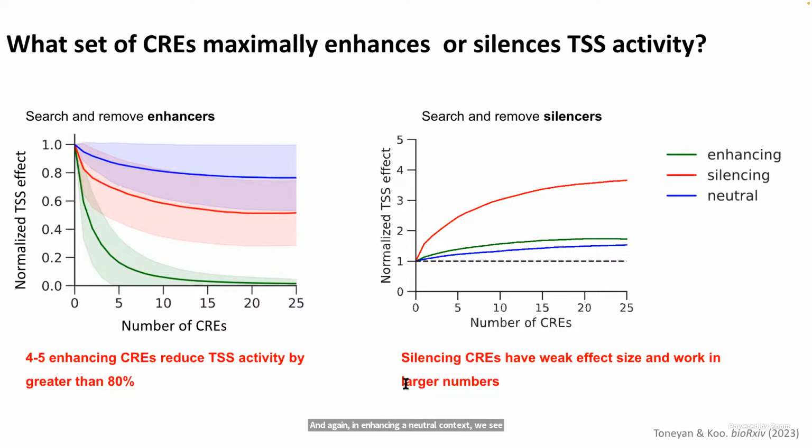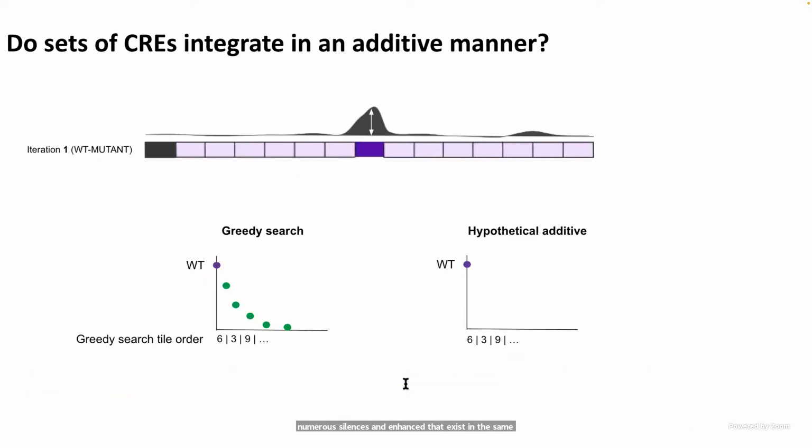So together, it seems that Informer is integrating the net effect of numerous silencers and enhancers that exist in the same context. And so in the last set of experiments, we performed the greedy search because we suspected that perturbing one Cree could affect the behavior of the other Crees. So in this experiment, we're going to ask whether this is indeed the case or Crees are acting in an independent additive manner.